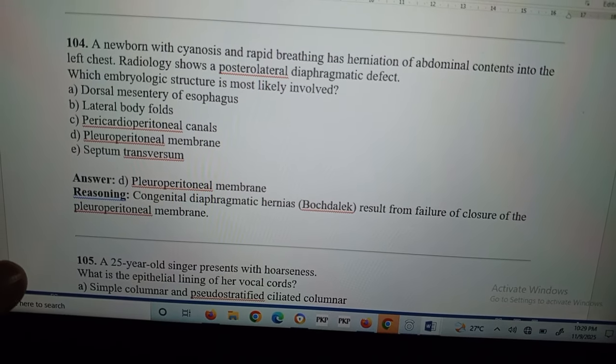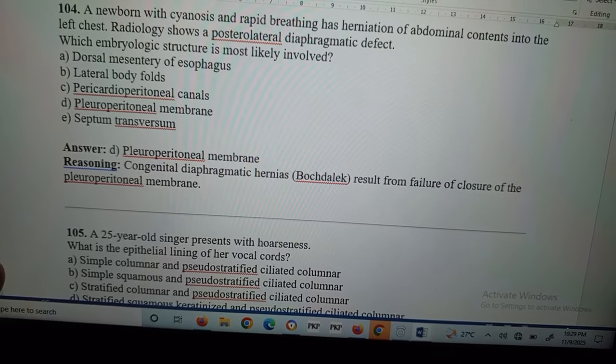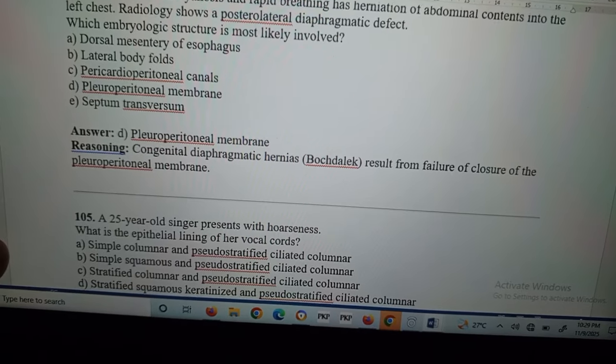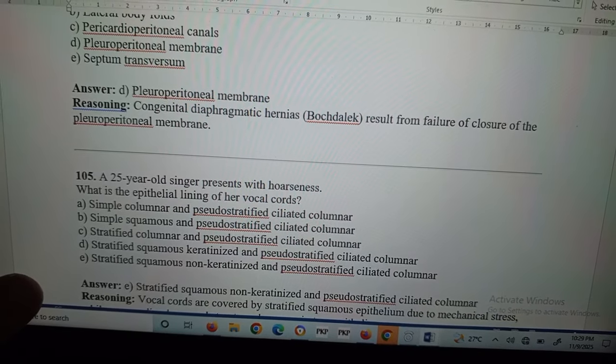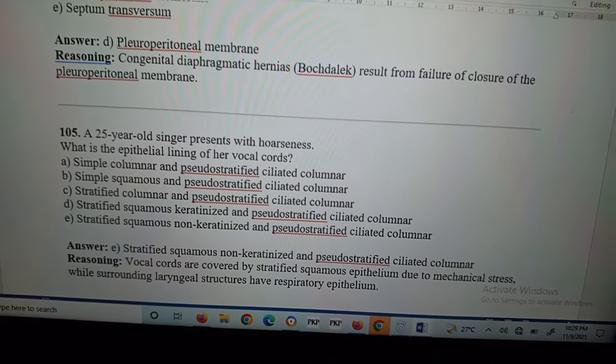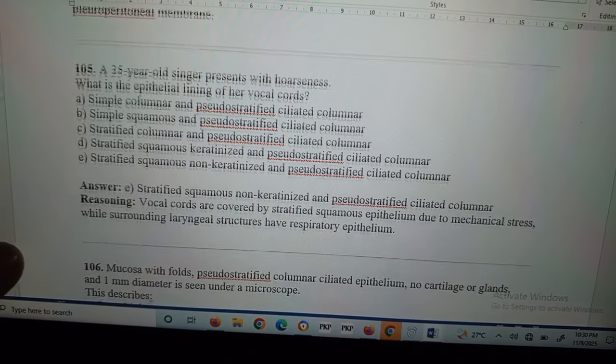A newborn with cyanosis and rapid breathing has herniation of abdominal contents into the left chest. Radiology shows a posterolateral diaphragmatic defect. Which embryologic structure is most likely involved? Pleuroperitoneal membrane. Congenital diaphragmatic hernia, Bochdalek hernia, results from the failure of closure of the pleuroperitoneal membrane.